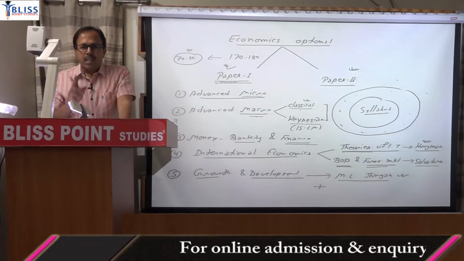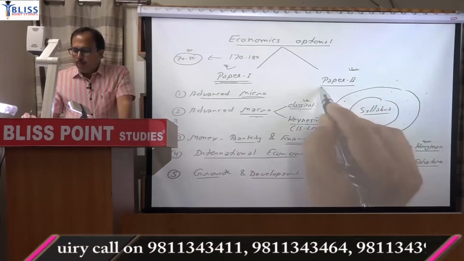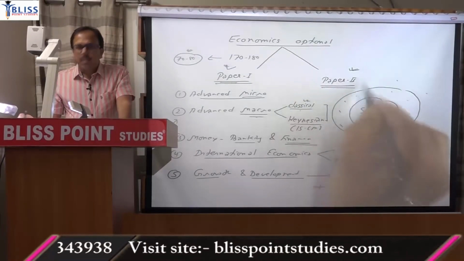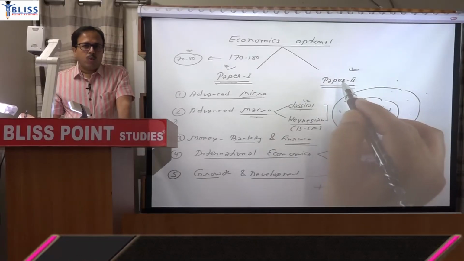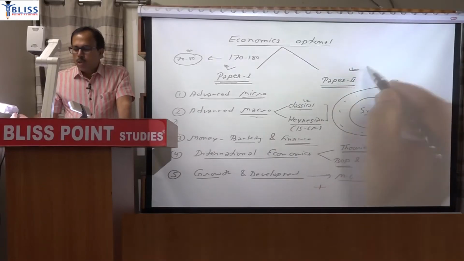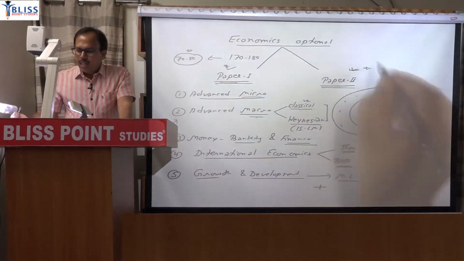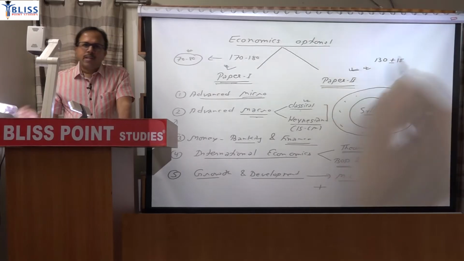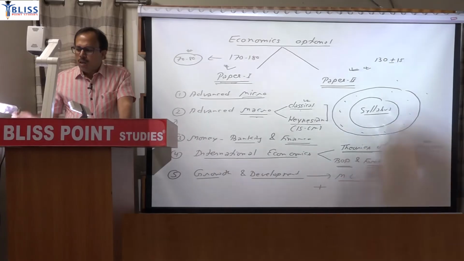So you have to read it again and again, and you have to write it again and again. The nature of paper 2 will be quite different. More subjectivity is there. So here, if you know the concept and you have good control over your language expression, then you can score more. But here the variation of marks is less. I can say the mean of 130, plus minus a maximum of 15. So 115 to 145, you are very good. 145 you can score. On an average it is 130.